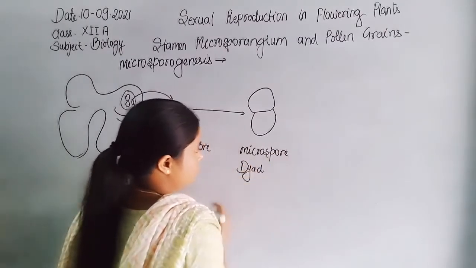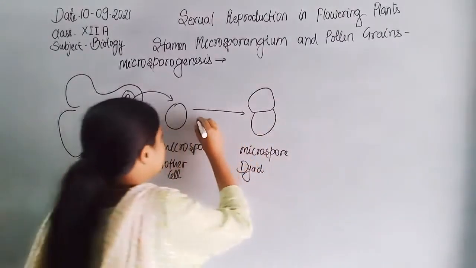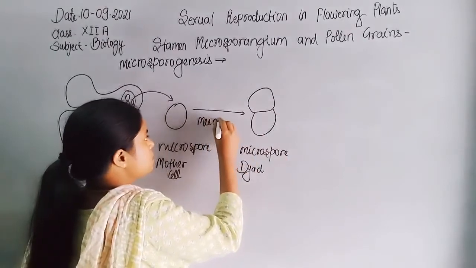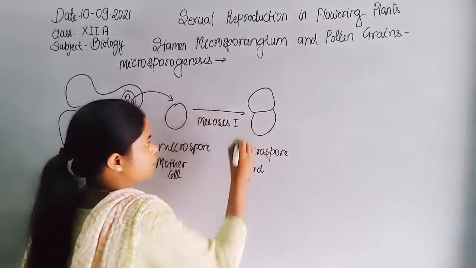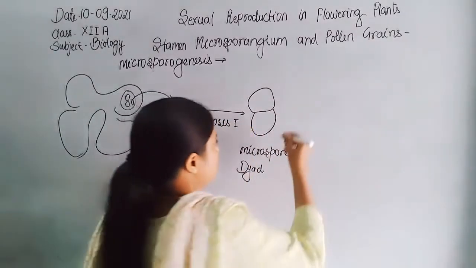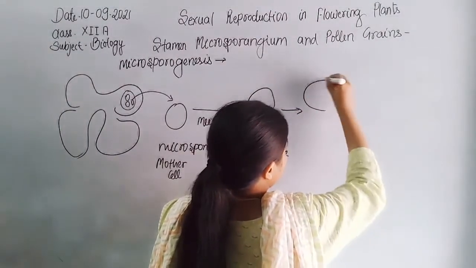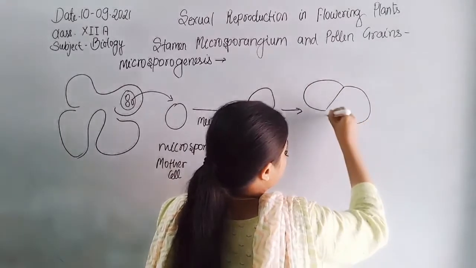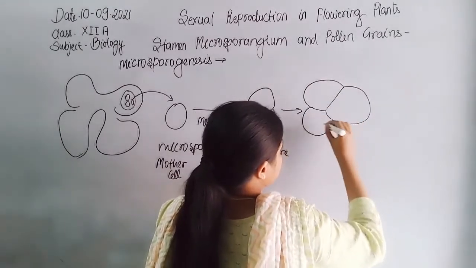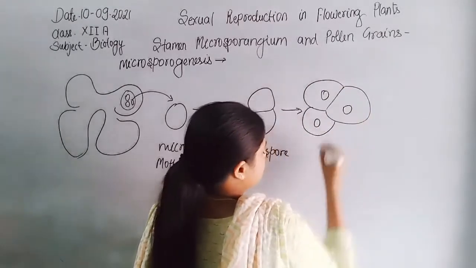The dyad structure is formed by meiosis first. Then it undergoes meiosis second to form the microspore tetrad structure.